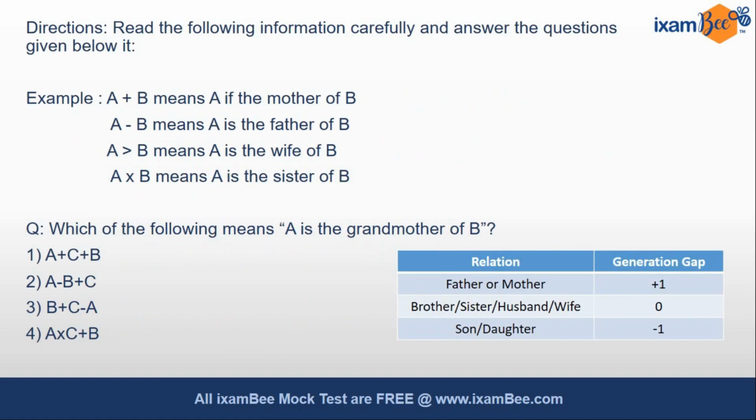So friends, here is a chart also which will explain to you about the generation gap. If it's father or mother, it would be +1. So here is X and suppose Y is his father. So this will be +1. If it's brother, husband, sister, wife, it would be 0. That means they will be at the same level, right? Suppose Y and X are siblings, here would be generation gap 0, or Y and Z here are couples, there would be generation gap of 0. If son or daughter, it would be -1. Suppose B is the daughter of X, so that means here the generation gap would be -1.